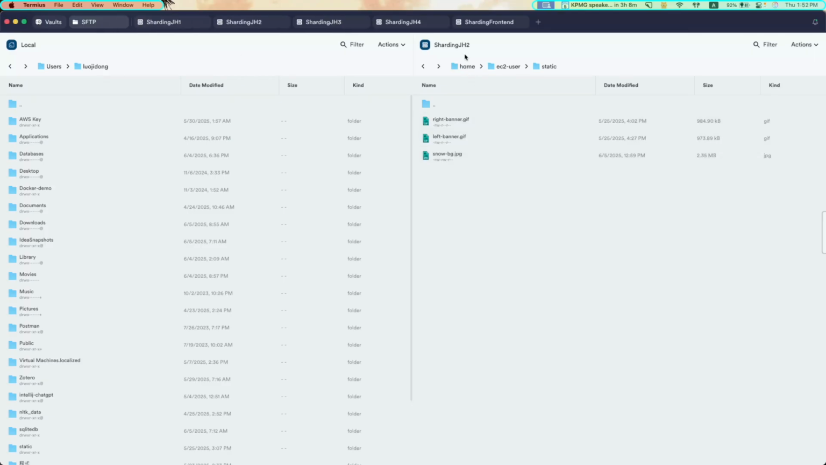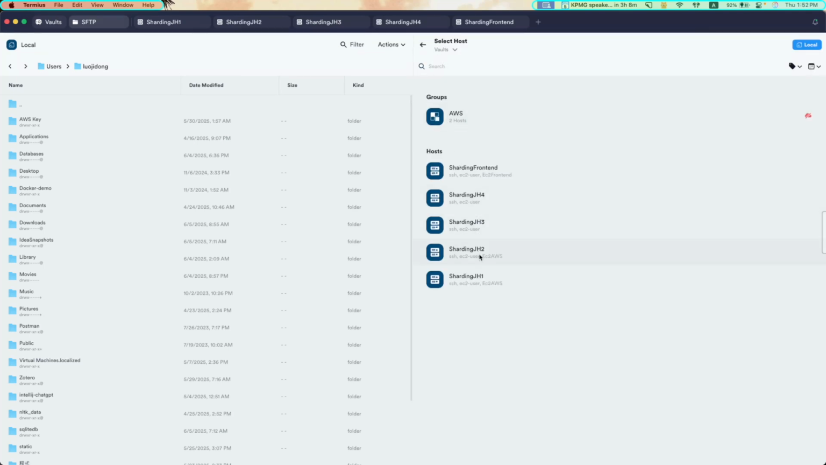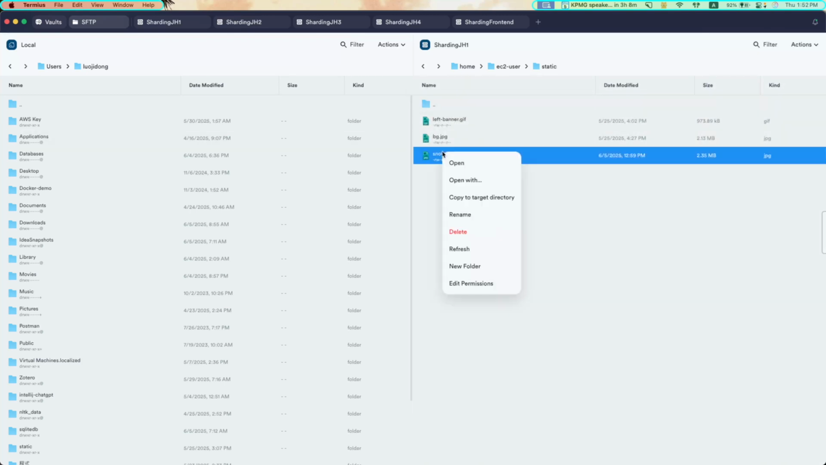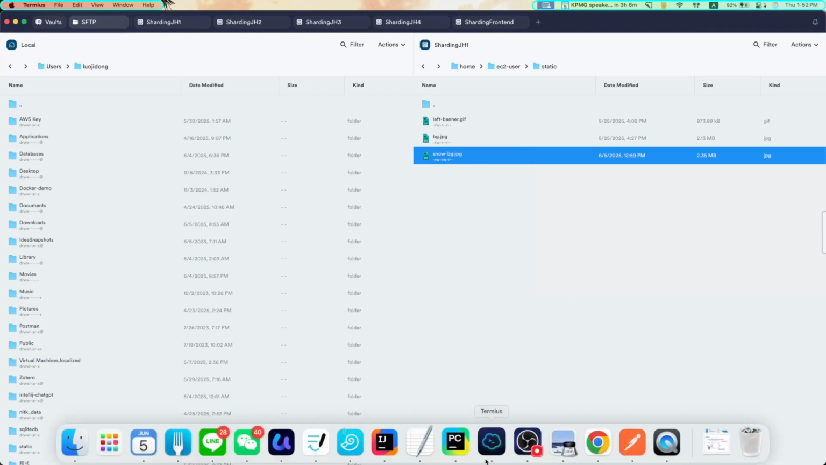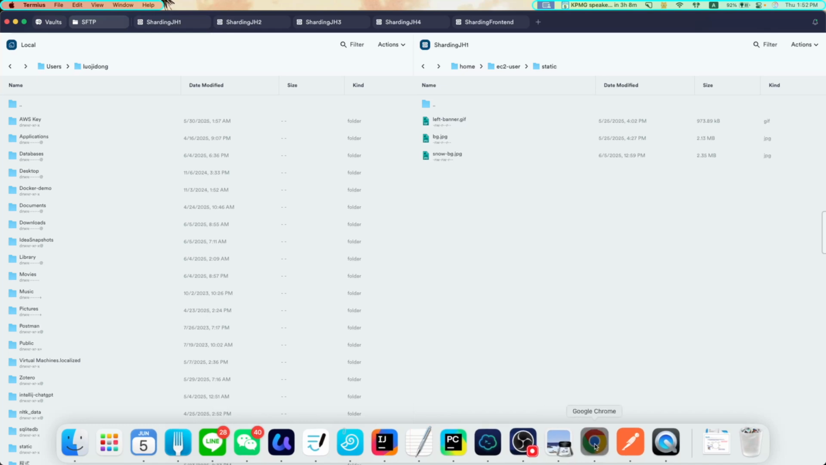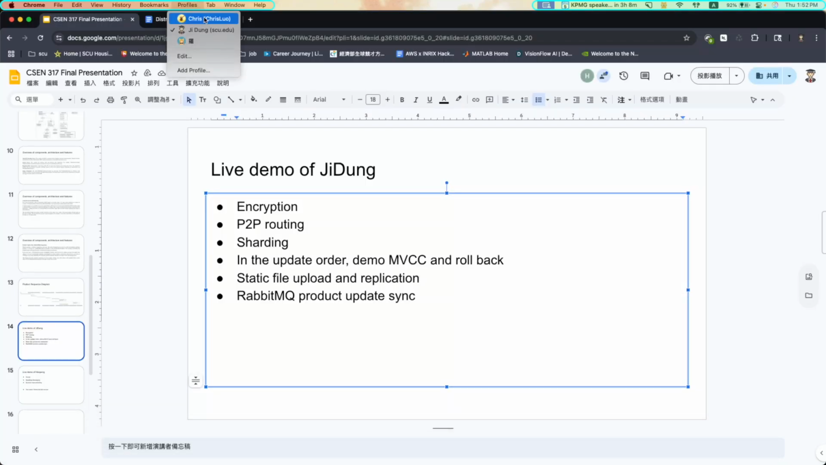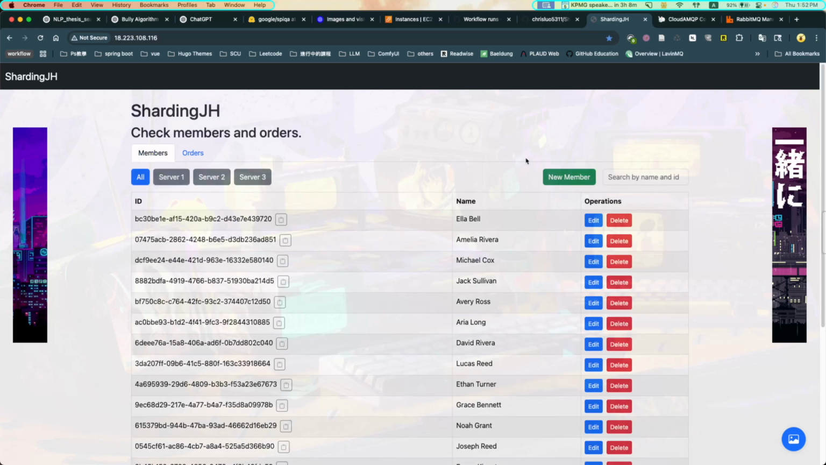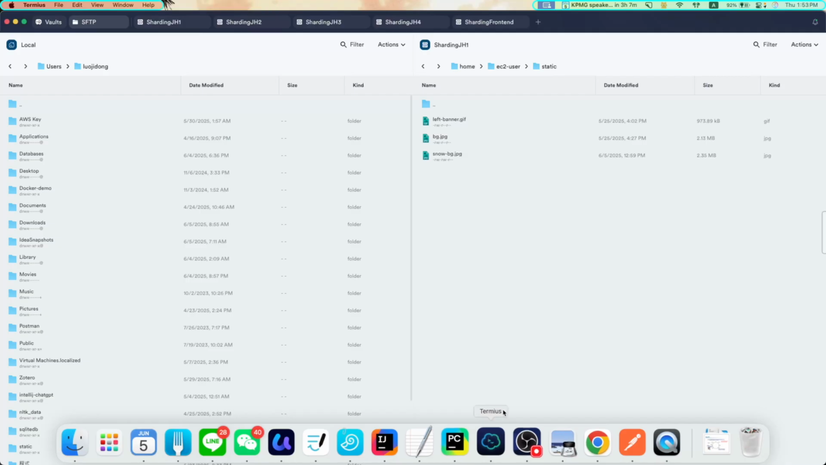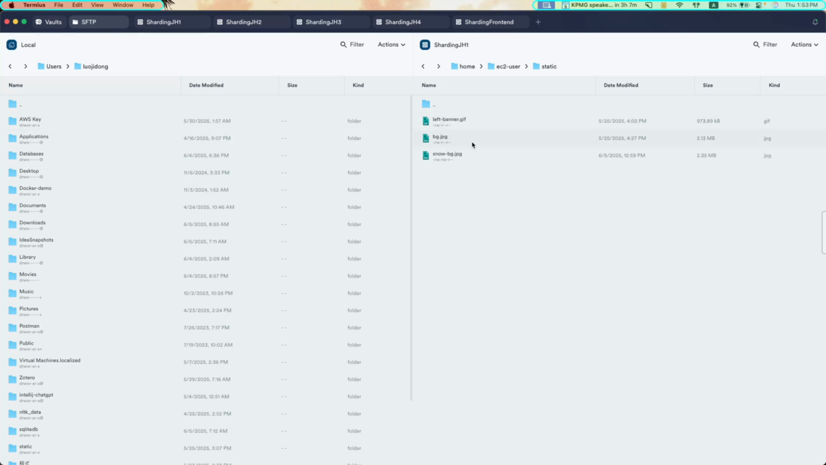So right now, I'm going to first go to server 1 and then delete the SnowBG because we are going to demo that. No, we're going to save another picture. Let's go to the front end. First, I'm going to upload a picture to server 1. Right now, in server 1, there are 3 pictures: left banner, BG, and SnowBG.